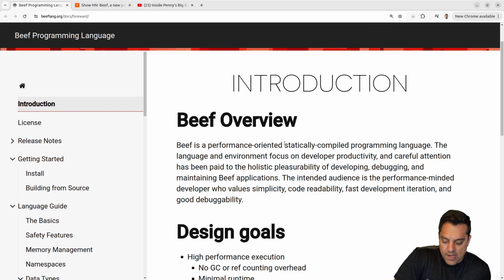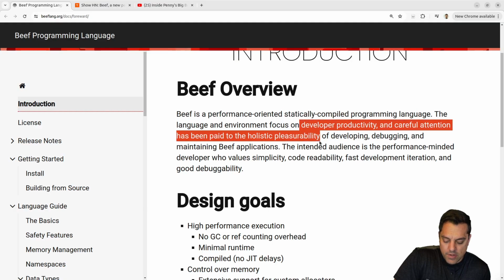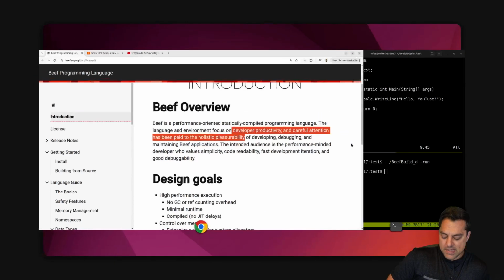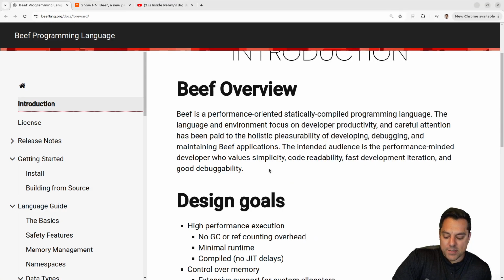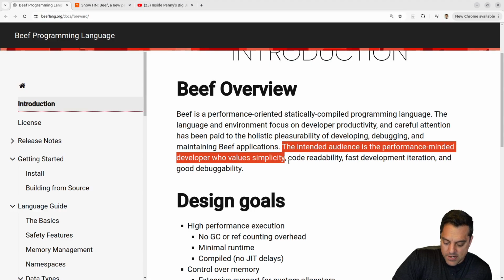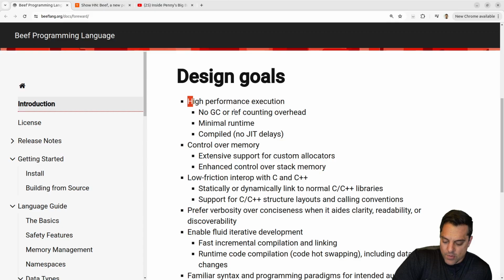So it's a performance-oriented, statically compiled programming language, again focusing on developer productivity. Again, I like that. It's pretty easy. I don't have to wrestle with any things here, but I'm guessing with the IDE is how you get the true nice experience. But again, that's kind of neat, that things just sort of work. So again, high performance execution, no GC or ref counted overhead.